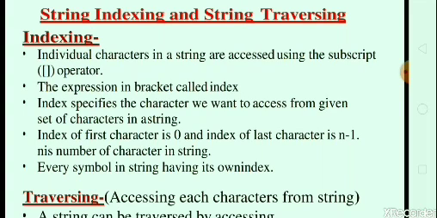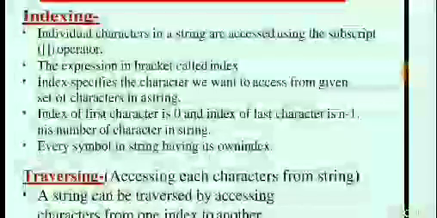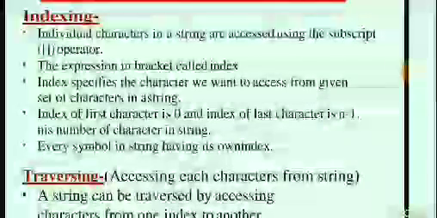The expression in brackets, called the index, specifies the character we want to access from the given set of characters in a string. The index of the first character is 0 and the index of the last character is n-1. A string is always stored starting from the 0th location, so the starting point of storing the string's characters is index 0. Every symbol in a string has its own index.